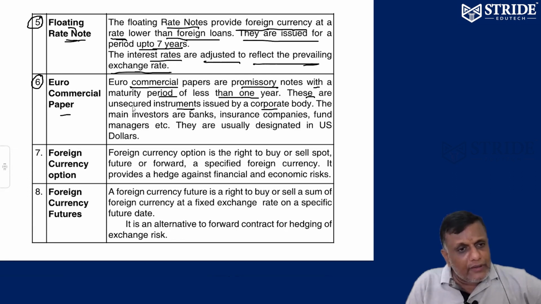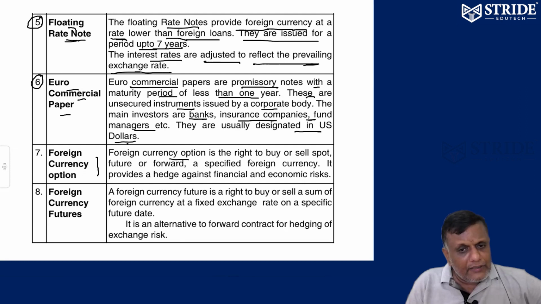So who are the people who really issue euro commercial papers? Banks, insurance companies, fund managers, especially designated in US dollars. That's it. These are the people normally issuing euro commercial papers. Bankers, insurance companies, fund managers are always issuing euro commercial paper in US dollars.